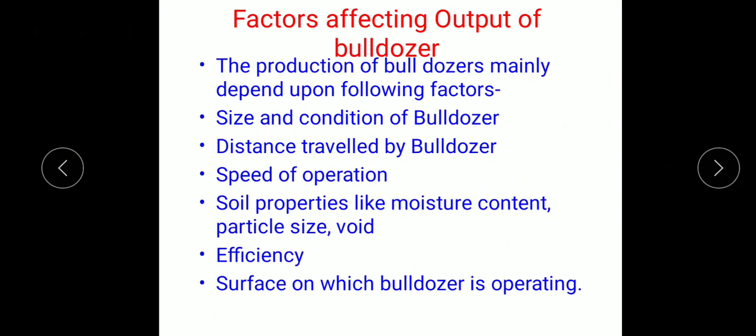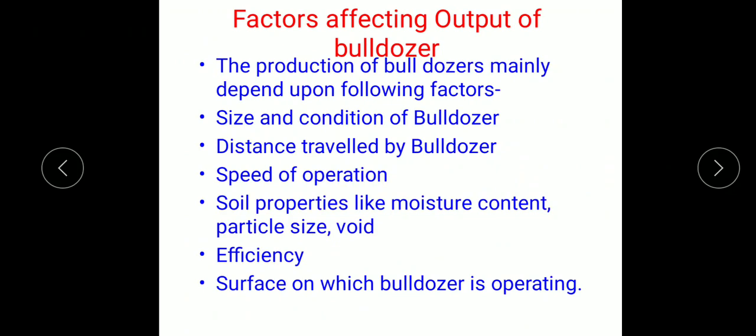So the first factor is size and condition of bulldozer. If large bulldozers are available in good condition, the output will definitely be more as compared to the small size. Distance traveled by bulldozer: if the distance traveled by bulldozer is less, in that case the output will be more, because the bulldozer has to travel small distances.